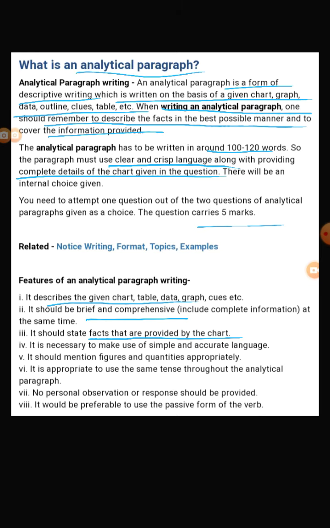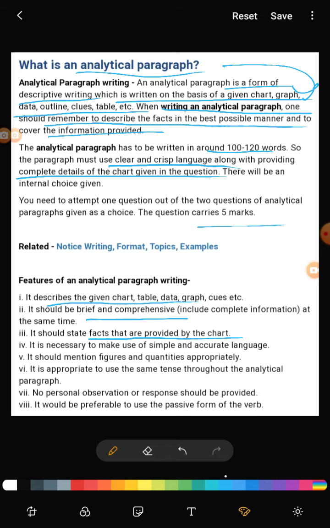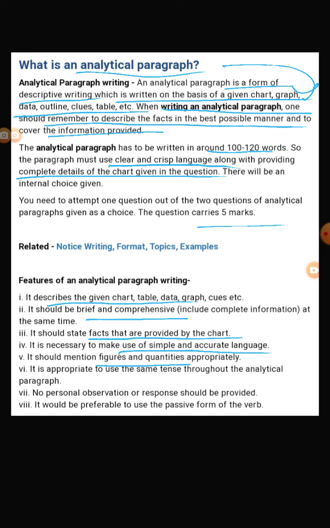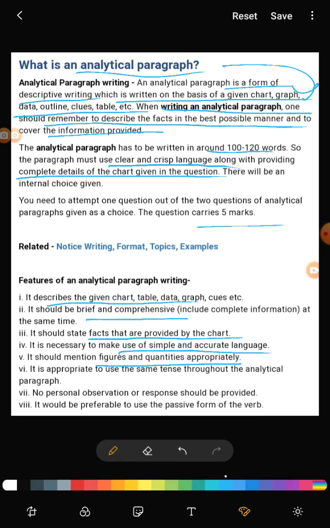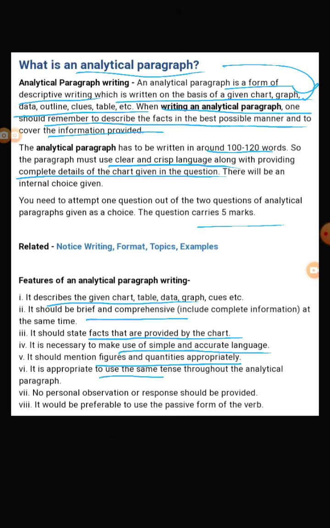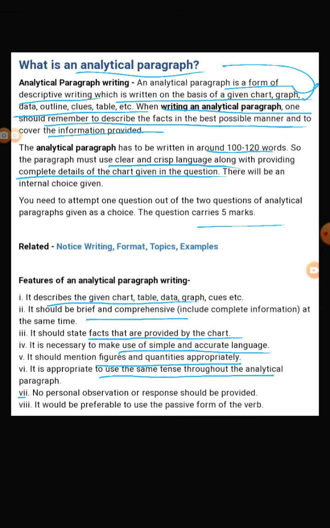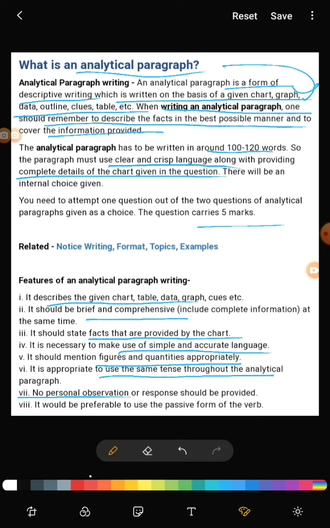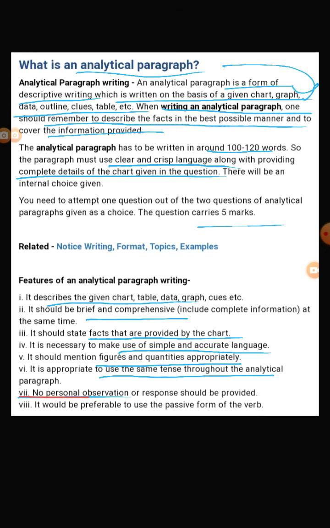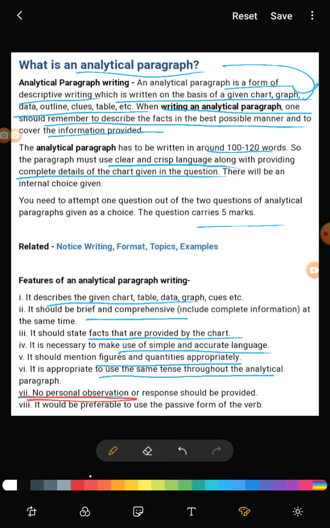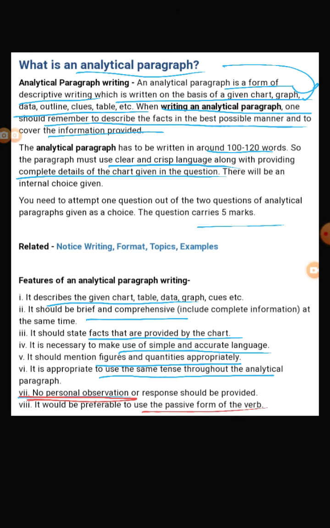Analytic paragraphs are totally based on graph and chart. Then use simple and accurate language. Mention figures and quantities appropriately. जो भी आपको figures और quantity graph में दिए, you only have to use that. It is appropriate to use the same tense. Use same tense. Don't change the tense. And no personal observation. Let me mark it with a red one. No personal observation should be given, and write in passive form of the verb.